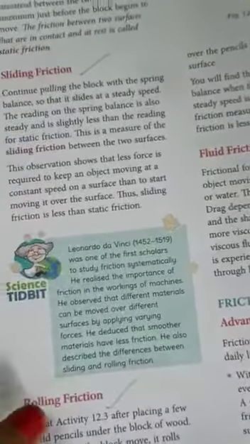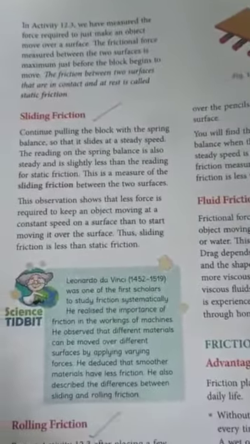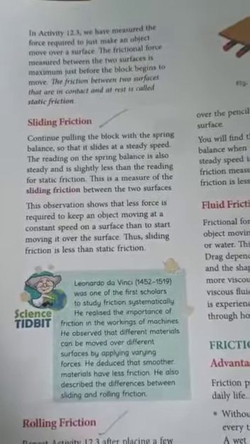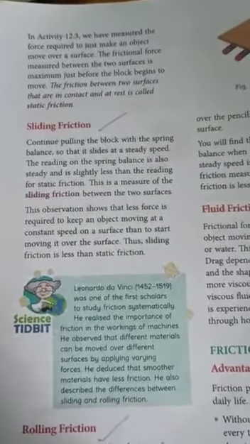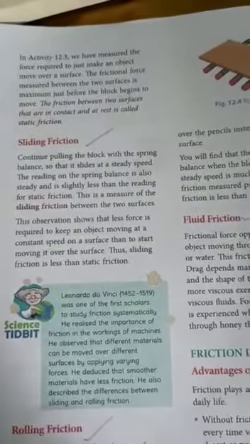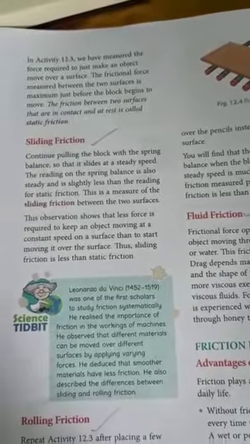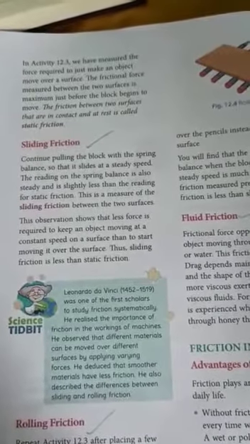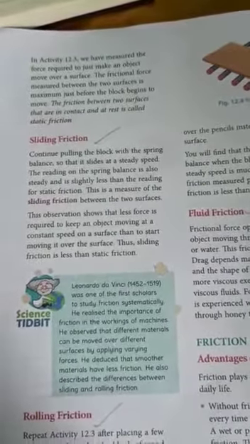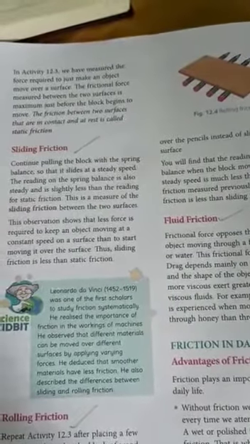Next comes rolling friction. Okay, so rolling friction is a friction that acts on objects when they are rolling over a surface. Rolling friction is much weaker than sliding or static friction. This explains why most forms of ground transportation use wheels, including bicycles, cars, four-wheelers, roller skates, scooters and skateboards.